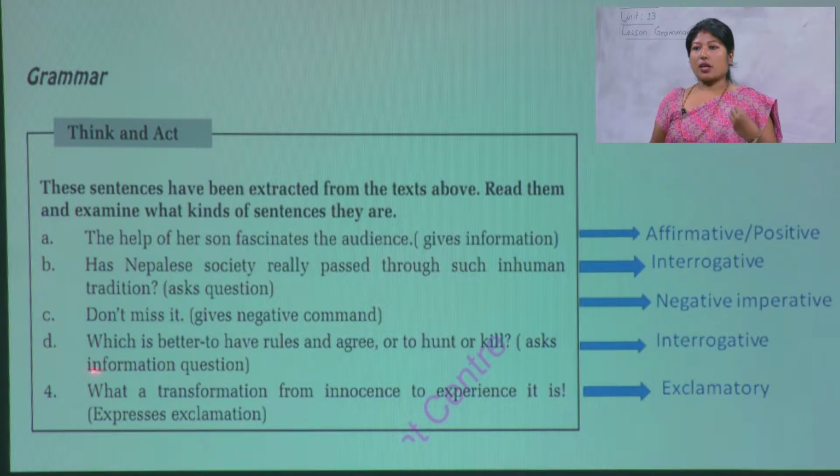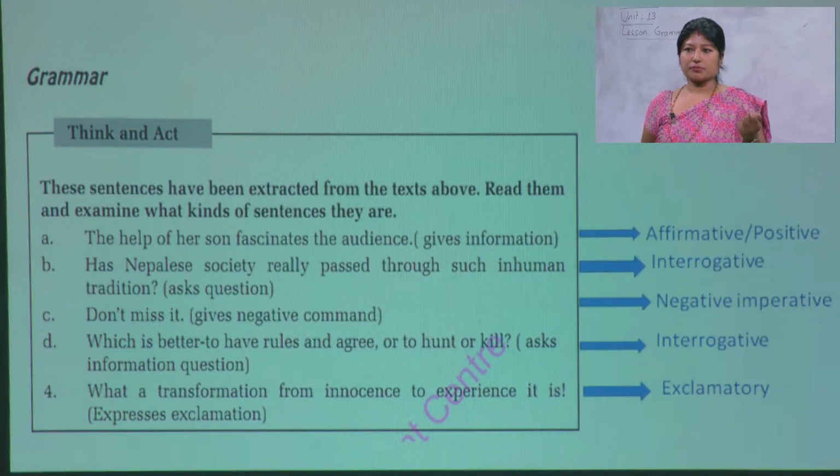Then the last one, what a transformation from innocence to experience it is. There is an expression of surprise, and such sentences are exclamatory. They express exclamation. So these are called exclamatory sentences.